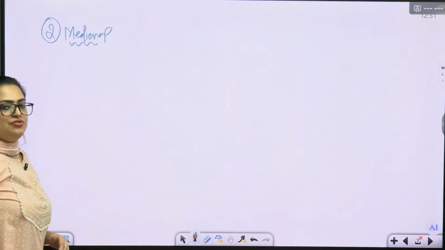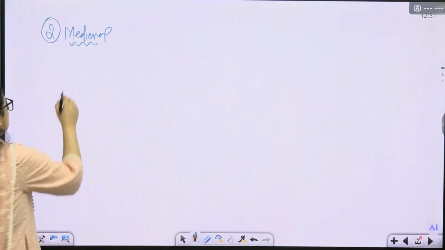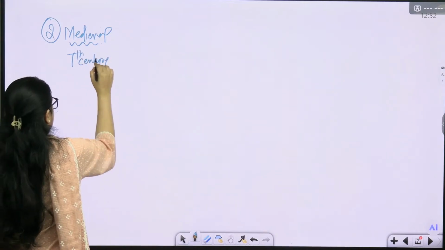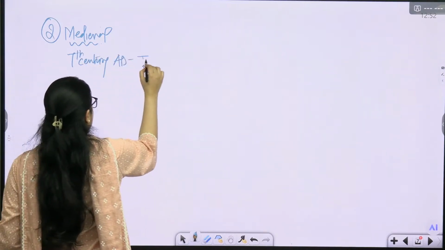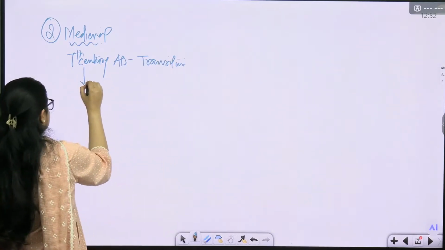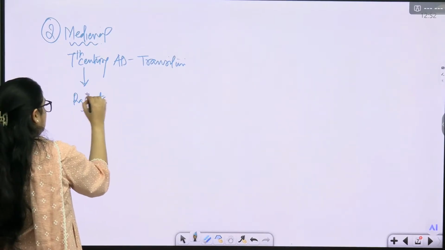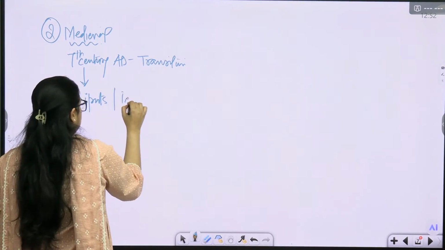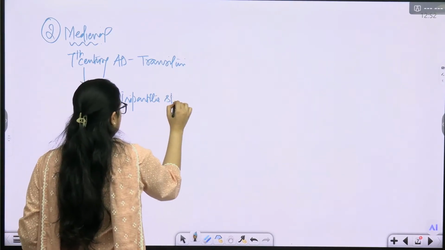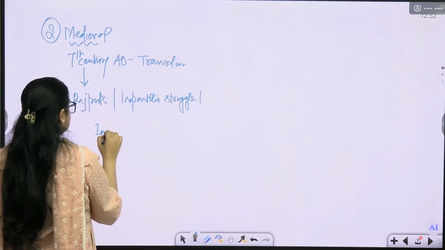Now, in medieval history, the timeline starts from the transition, which was there in the 7th century AD. Following this, we will be talking about Rajputs, the tripartite struggle, and then we will be talking about the imperial Cholas.